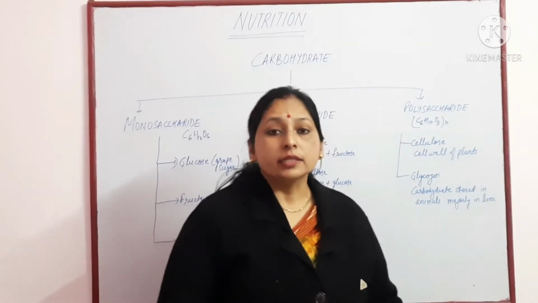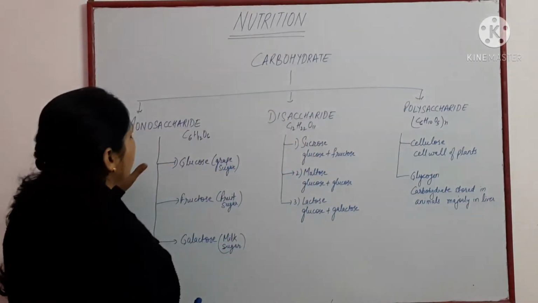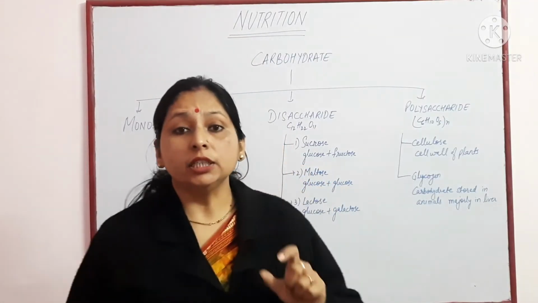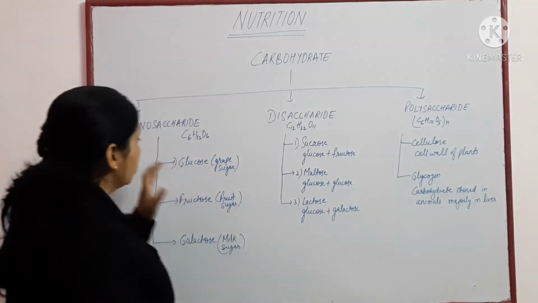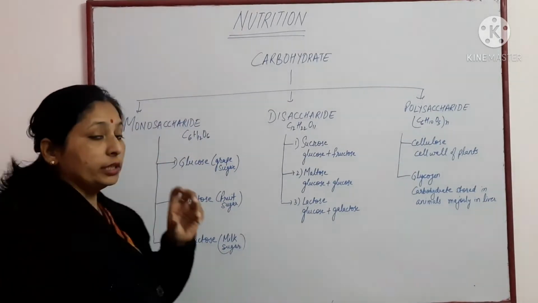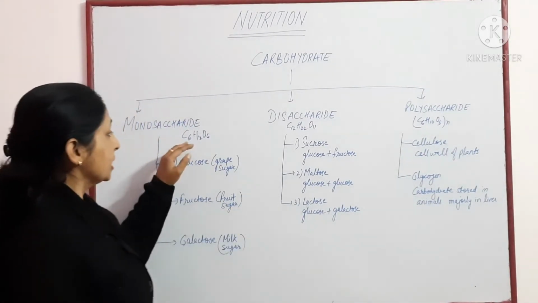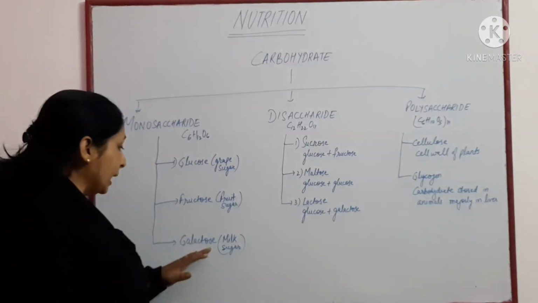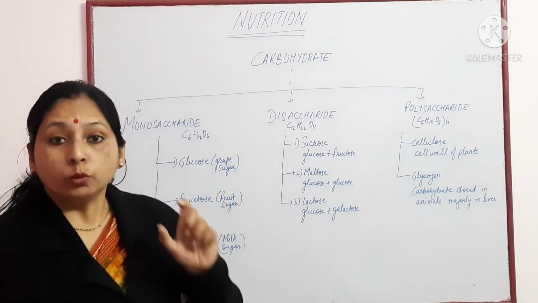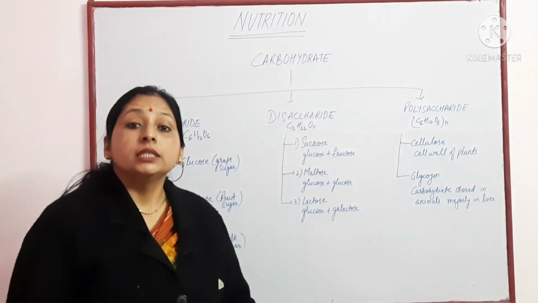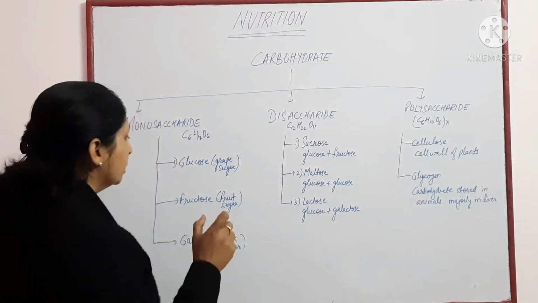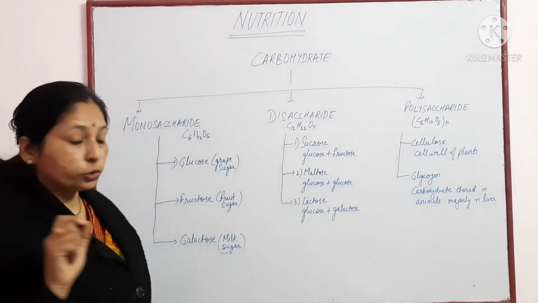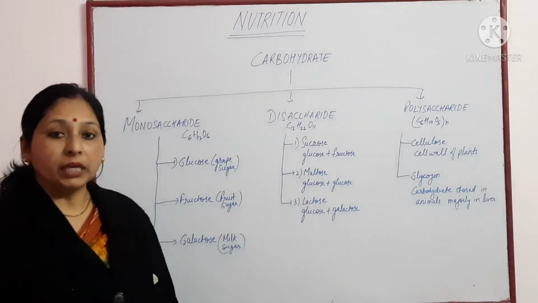About the carbohydrates, carbohydrates are of three types: monosaccharide, disaccharide and polysaccharide. If there is a single unit of sugar, for example glucose, C6H12O6, fructose, sucrose, galactose, these all are monosaccharides, and they contain a single unit of sugar. Glucose is termed as grape sugar, fructose is fruit sugar, and galactose is the milk sugar.